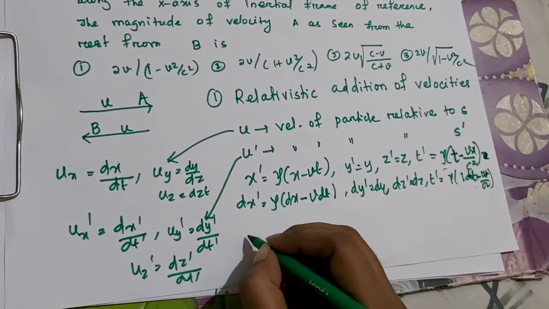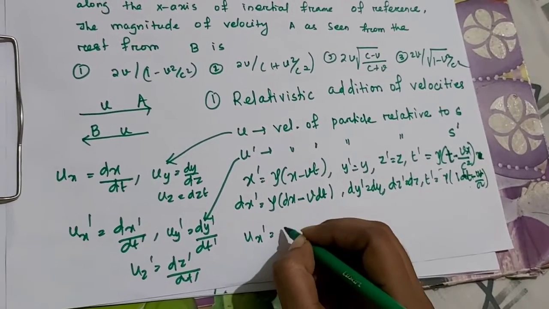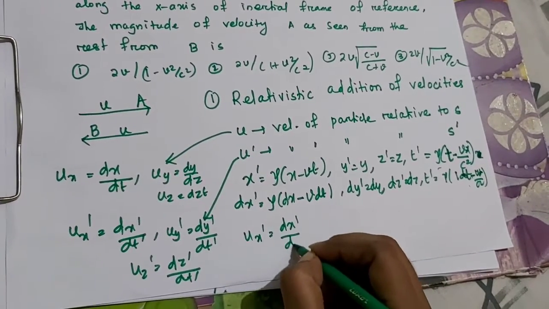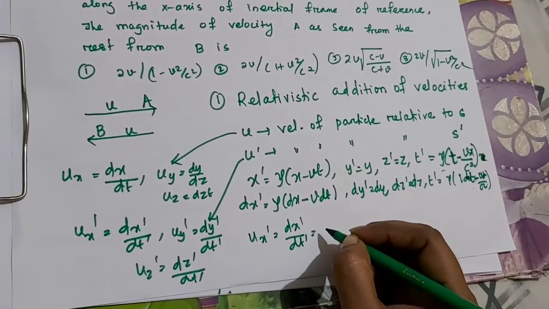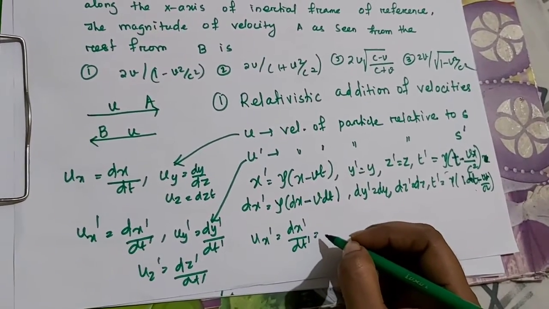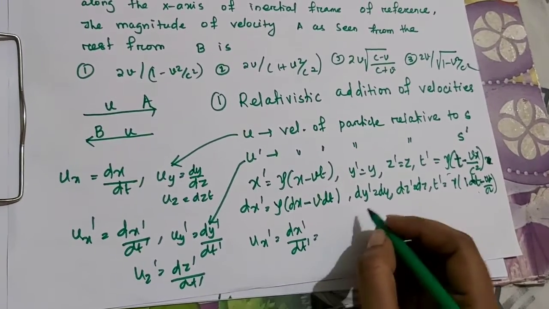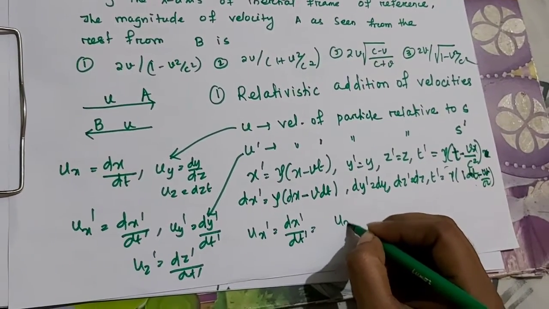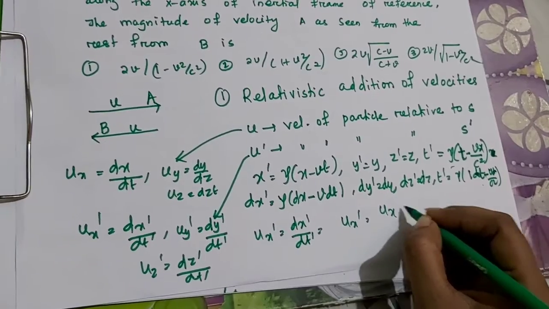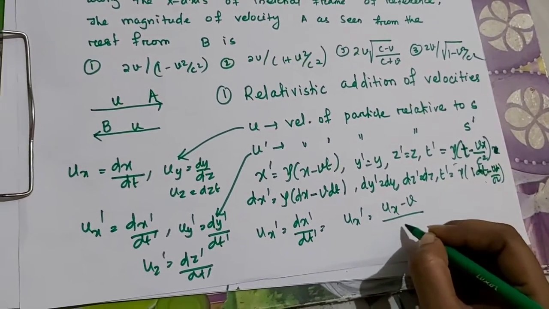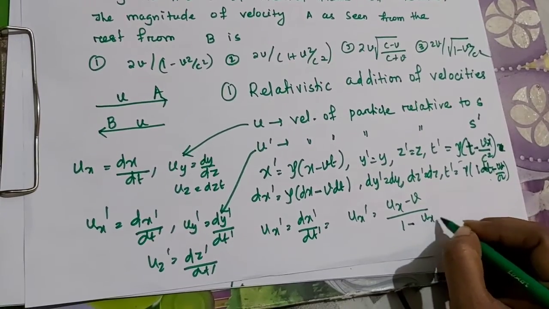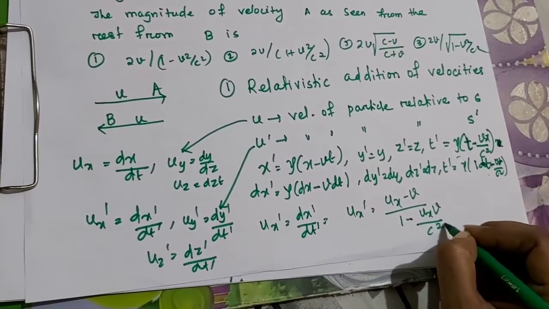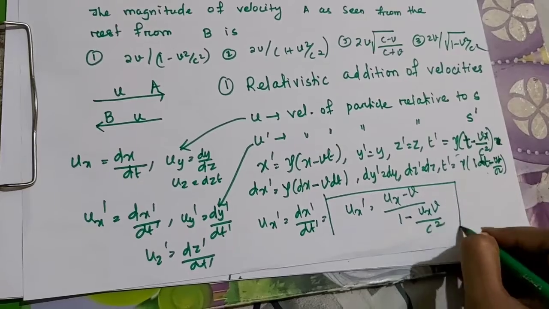Okay, so from here we can find ux prime, which is dx prime by dt prime. By substituting these values of dx prime and dt prime, we end up with the relation ux prime is equal to ux minus b by 1 minus ux times b by c square. This is an important relation.